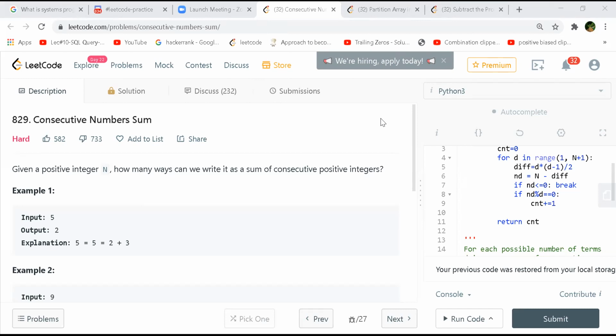So it will be of the order n squared or n square root of n. The upper bound we can take as n squared. In the worst case, for any starting point, we may have to iterate through all the values.